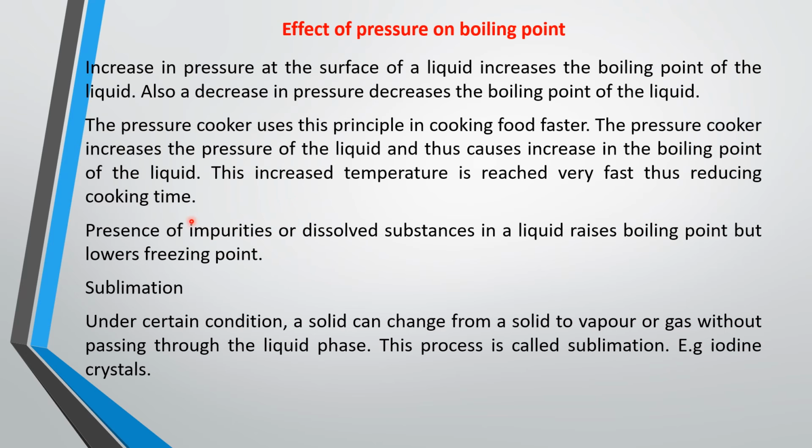Okay, so that is why the pressure cooker is used. If you are asking a question, you should know that the pressure cooker increases pressure in the liquid that is contained in it, and this leads to an increase in the boiling point of the liquid. Because of this increase in boiling point, whatever is in it will cook very fast because there will be an increase in temperature.